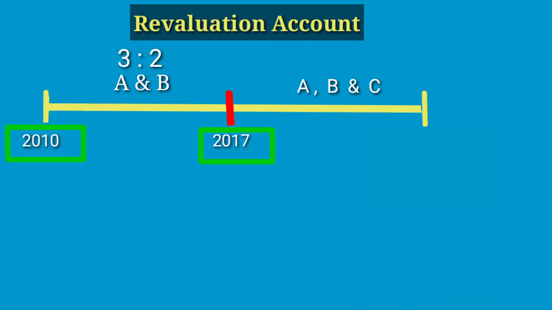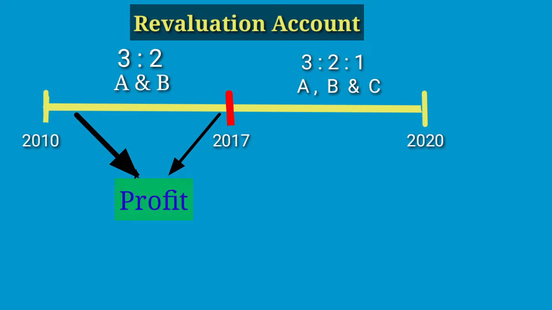From 2017 onwards, a new partner is joining and their new profit sharing ratio, we can assume, is 3:2:1.